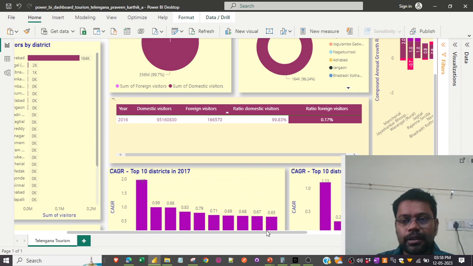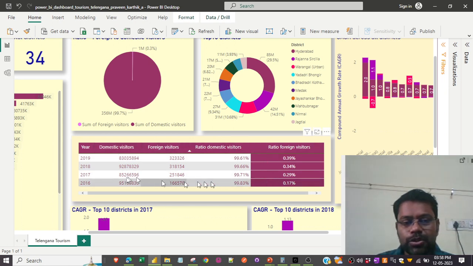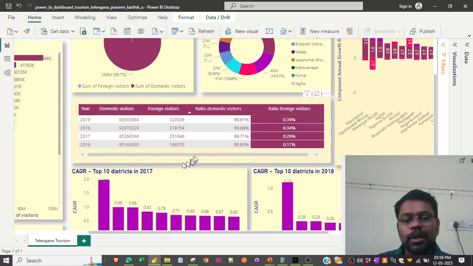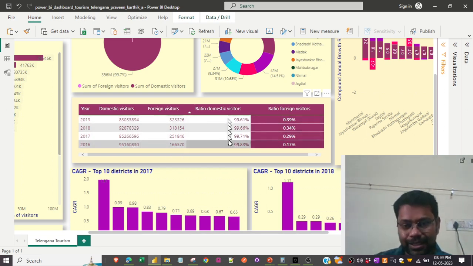So again, when I come to this particular widget, this shows the ratio by year in a matrix format, which will help you view the numbers by percentage in the form of a table. Again, this is a different representation by year. The domestic visitors for each year is given here, and in this column the foreign visitors and the ratio.